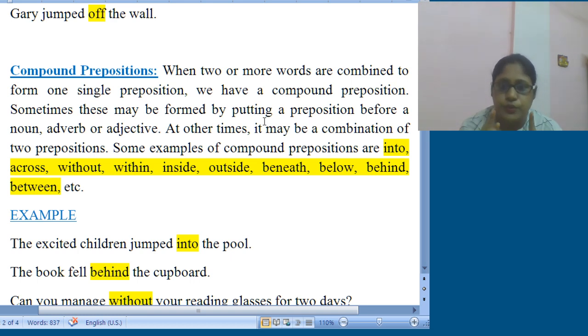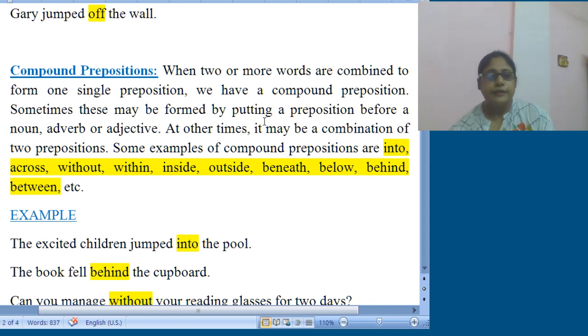Likewise into, across, between, without, inside, outside, these all are compound prepositions. Once again I repeat, when two or more words are combined to form one single preposition, and that single preposition will carry a specific meaning, that will be considered a compound preposition.